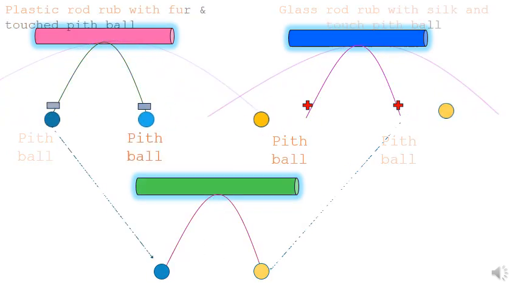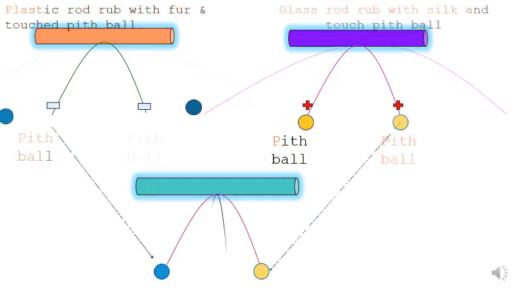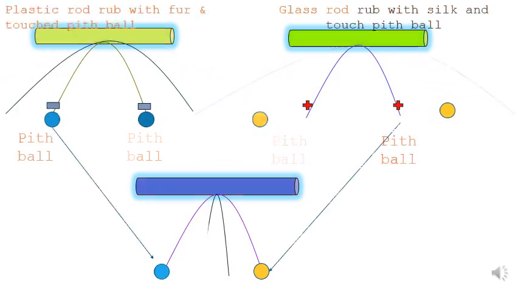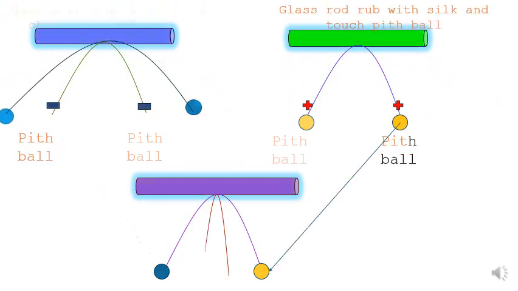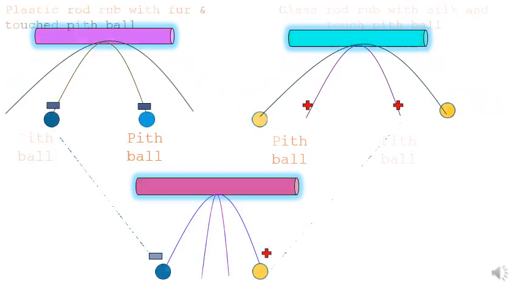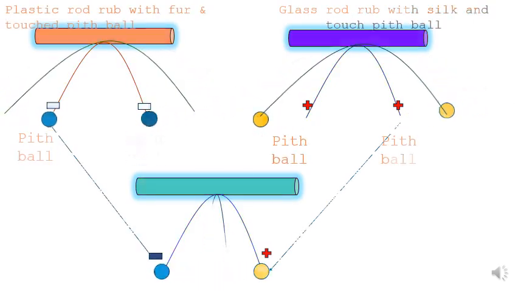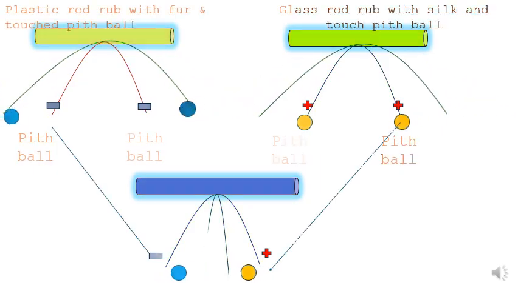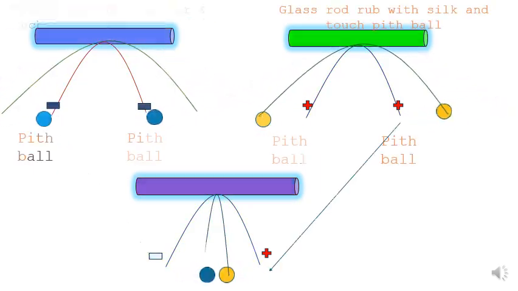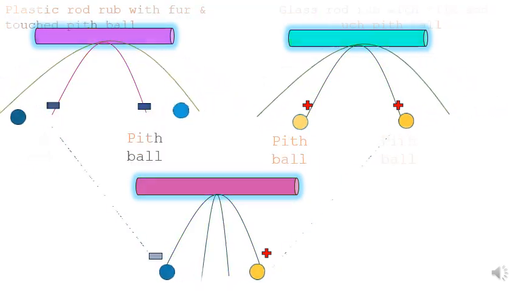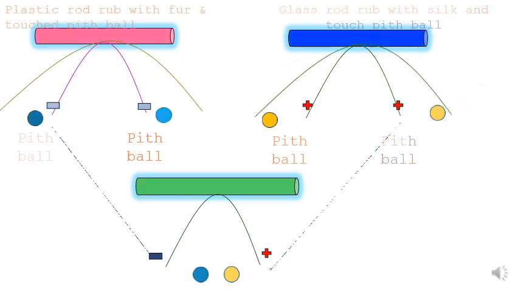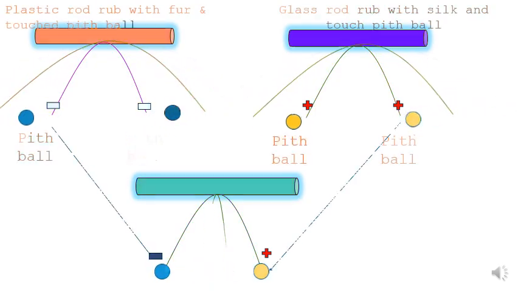These have dissimilar polarity, so both pith balls attract each other. You can see them come closer and closer, because dissimilar polarity attracts.